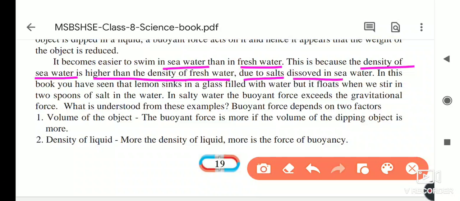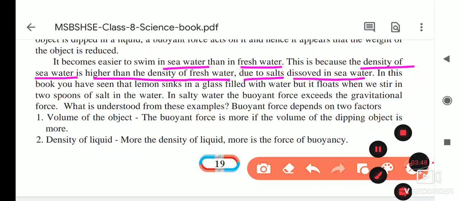Because salt is dissolved in the seawater, and because of that dissolved salt, the density of seawater becomes higher than that of fresh water, and that's why it is easy to swim in seawater than in fresh water.